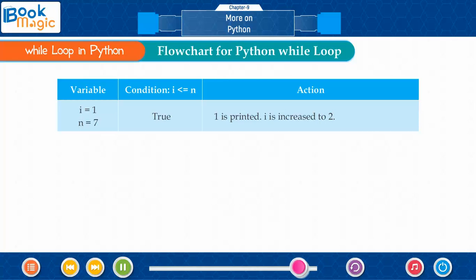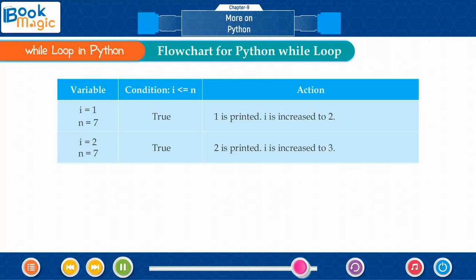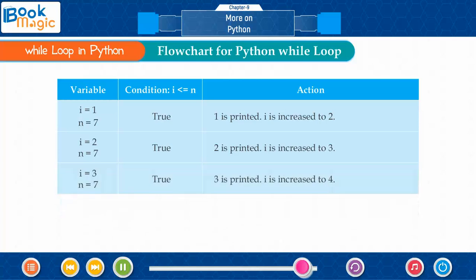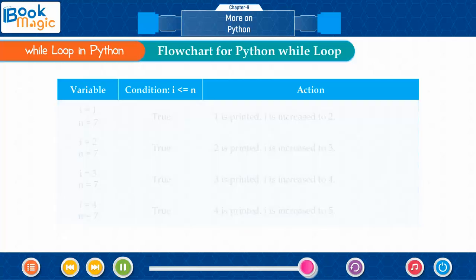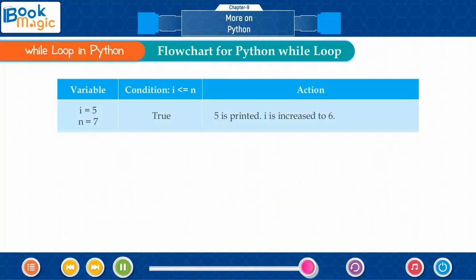True: 1 is printed, i is increased to 2. i equals 2, n equals 7. True: 2 is printed, i is increased to 3. i equals 3, n equals 7. True: 3 is printed, i is increased to 4. i equals 4, n equals 7. True: 4 is printed, i is increased to 5. i equals 5, n equals 7.